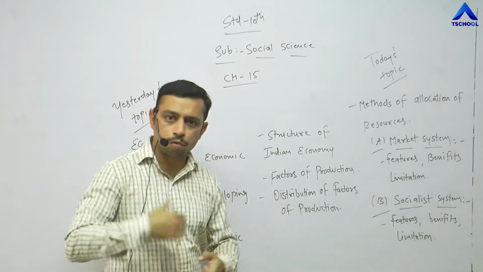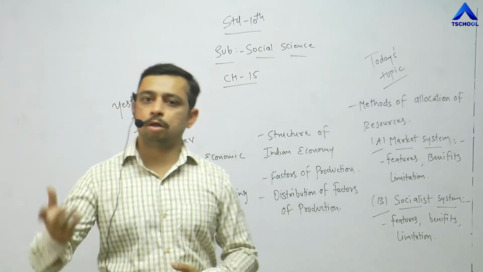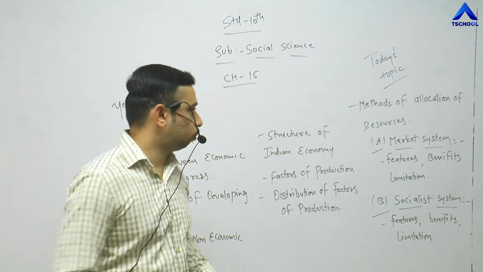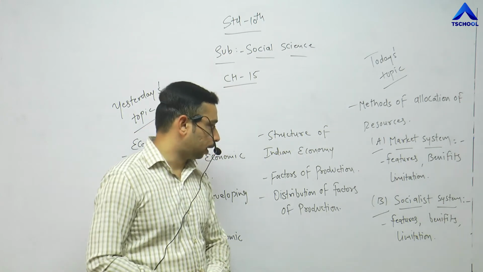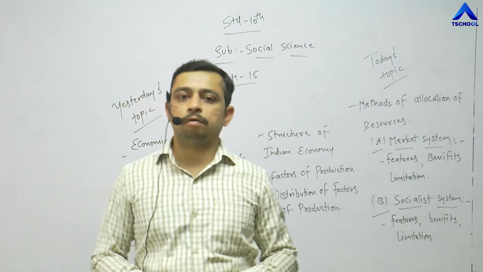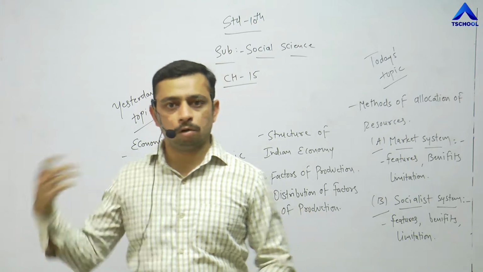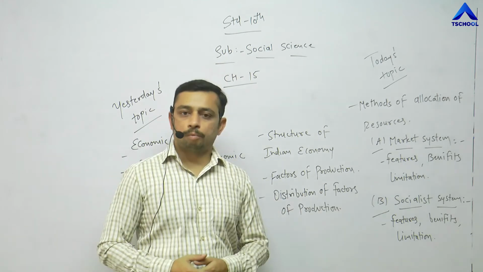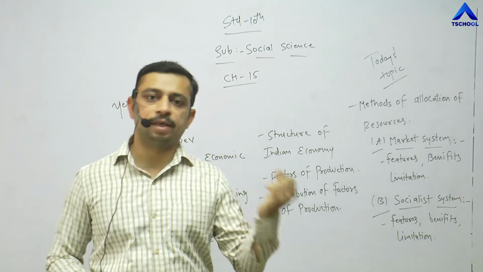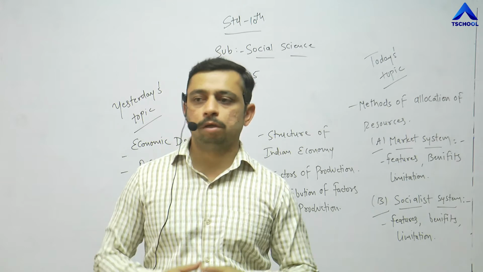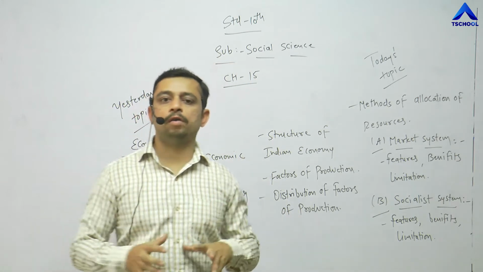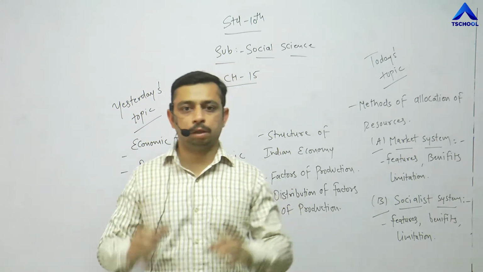This is how we have to divide and buy the products from the market. We discussed the distribution of factors of production, and the four things mandatorily required for production: land, labor, capital, and entrepreneur. This is all related to the economic development of our country.